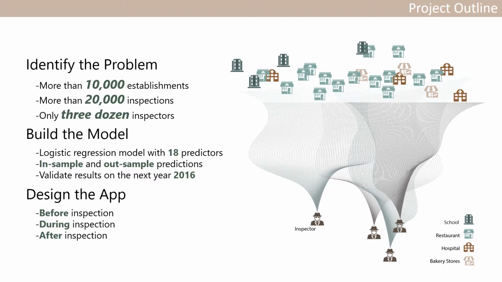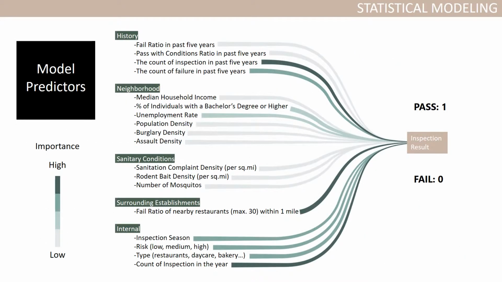So how can we help this group of people increase their work efficiency and manage large amounts of inspection data? Our idea is to create an app which provides predictive inspection results by utilizing statistical regressions. In the regression, we use result pass and fail as a dependent variable.